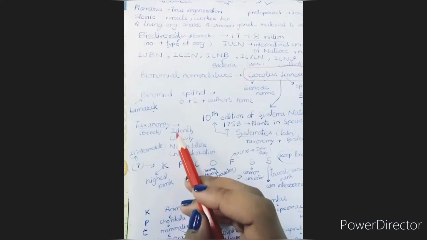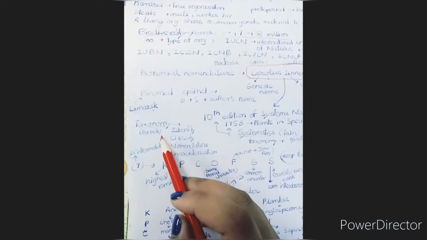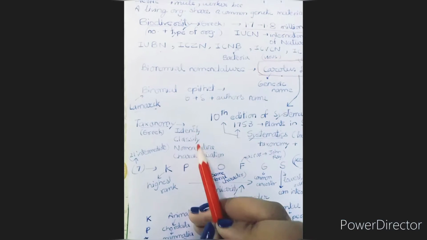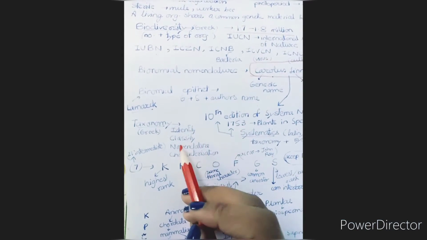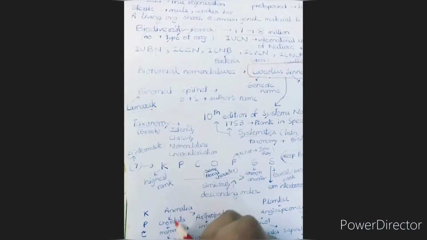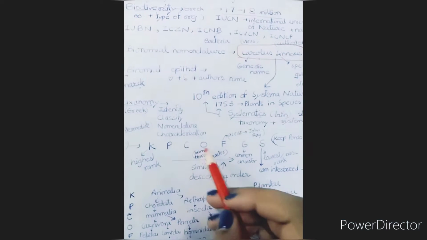Now taxonomy. Let's get to it. This is also very important. It is derived from a Greek word and it includes identifying things, classifying things, nomenclature, and characterization, right? Now we come to the most interesting thing.